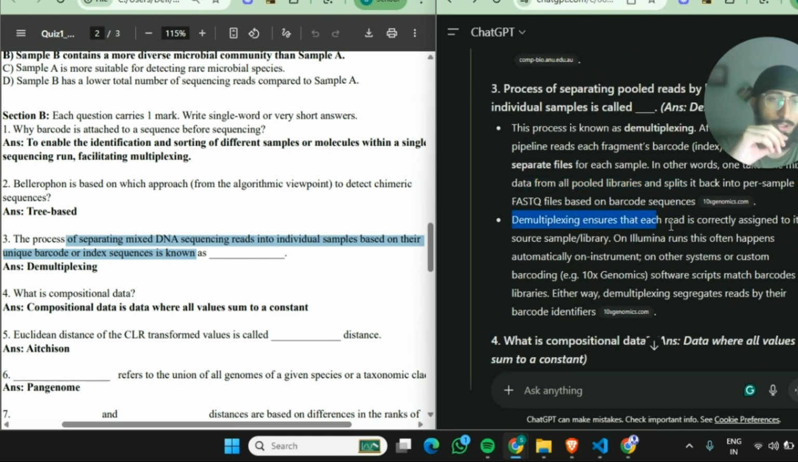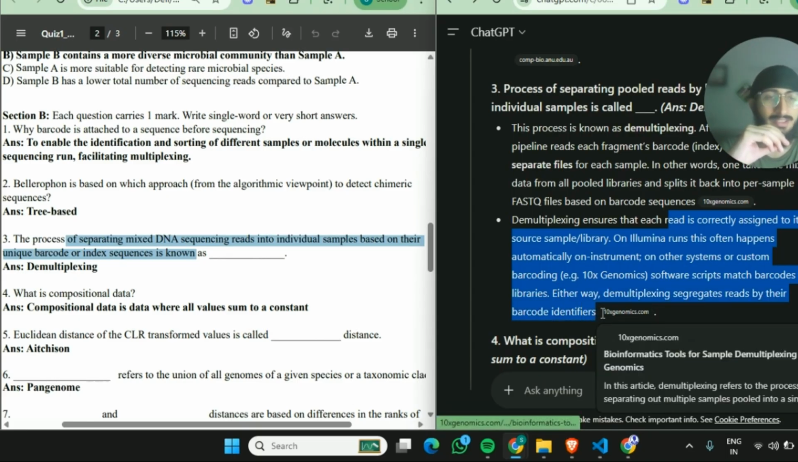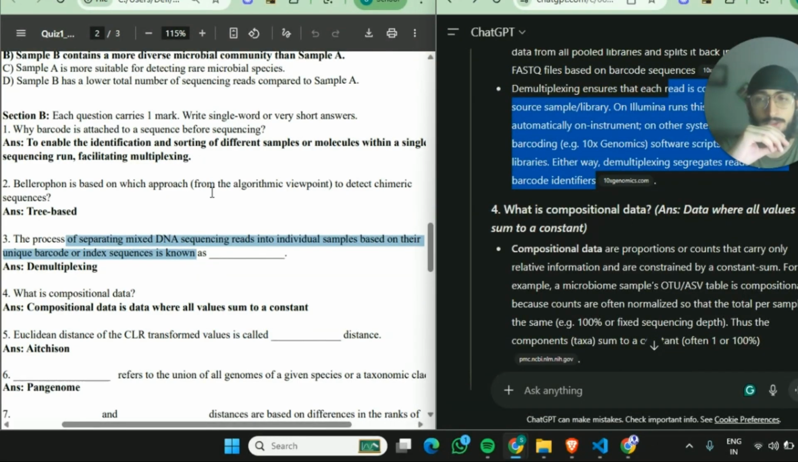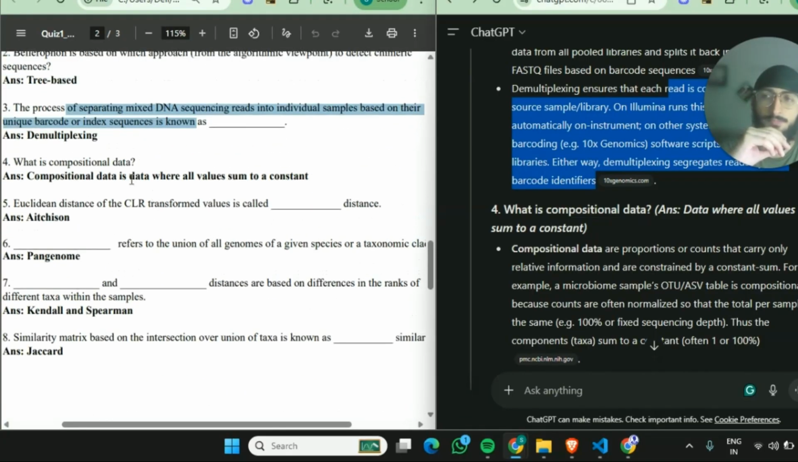So, demultiplexing ensures that each read is correctly assigned to its source sample or library. On Illumina runs, this often happens automatically on the instrument. On other systems or custom barcoding, for example 10x Genomics, software scripts match barcodes to libraries. Either way, demultiplexing segregates reads by their barcode identifiers. Now, what is compositional data? Compositional data is data where all values sum to a constant.